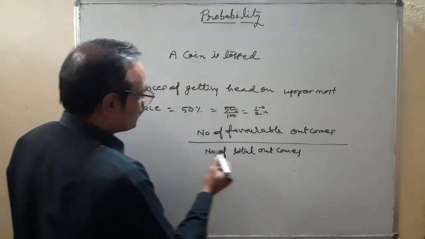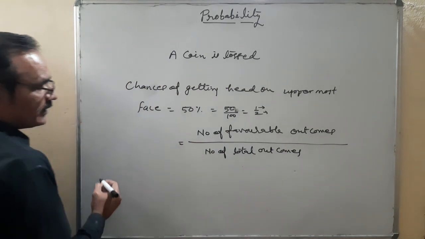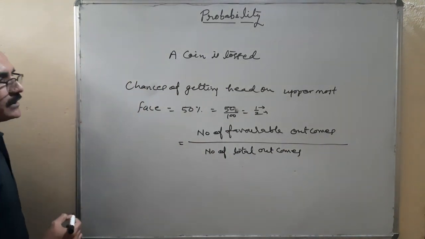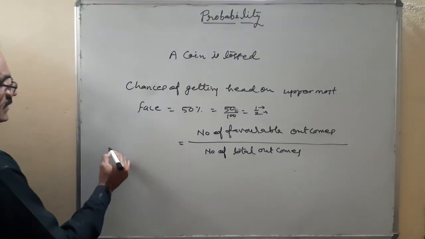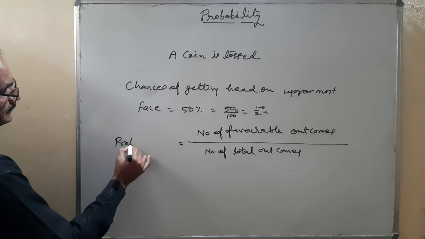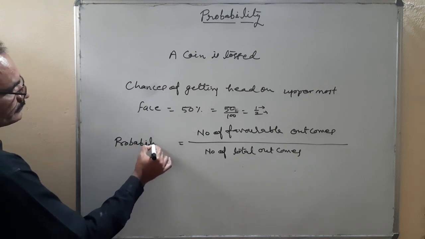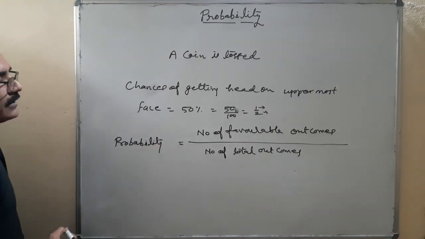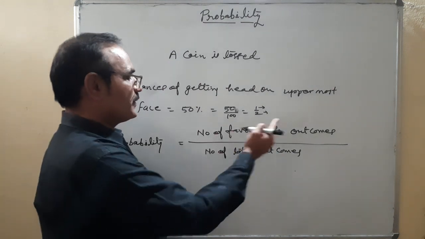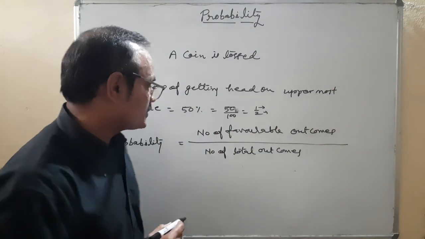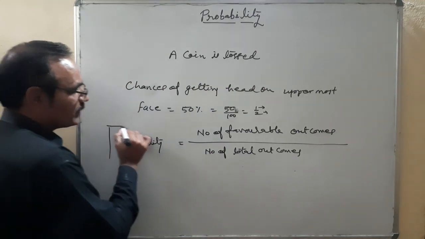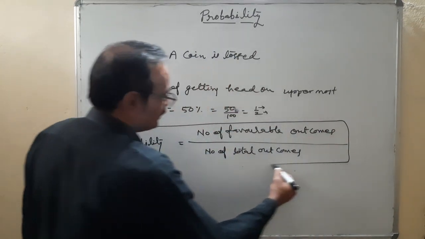And this is the required probability. The name of chance is probability. So probability is equal to number of favorable outcomes upon number of total outcomes. This is the basic formula which will be used in solving each and every question of probability.